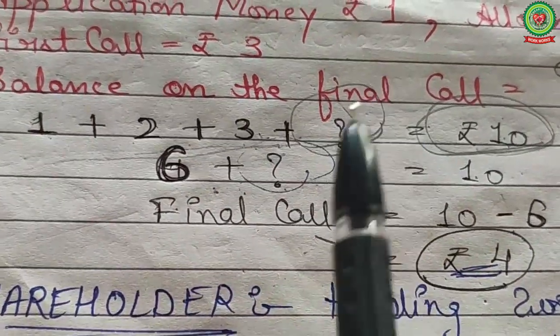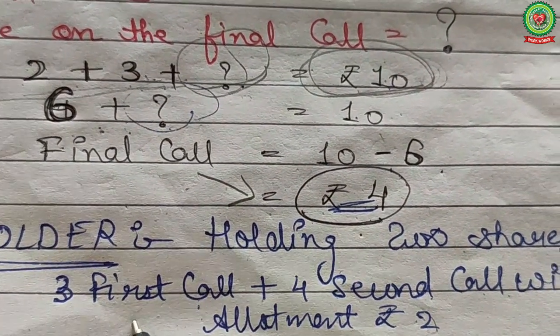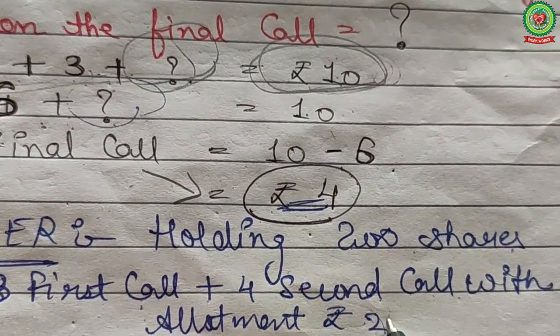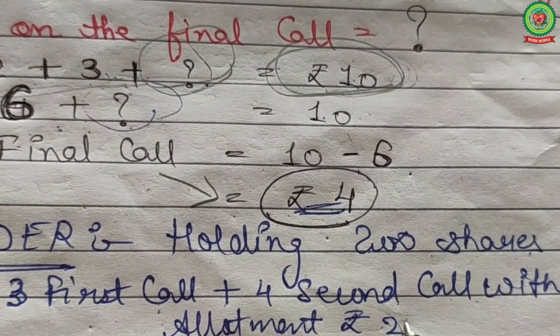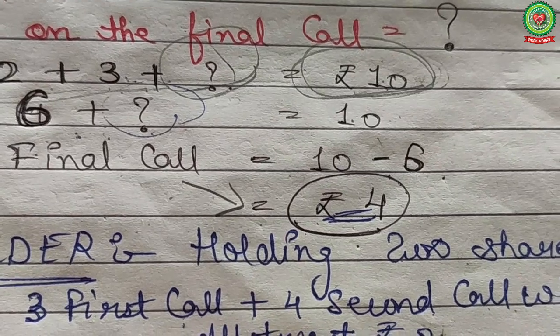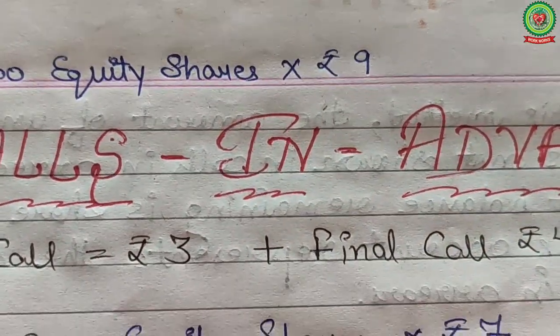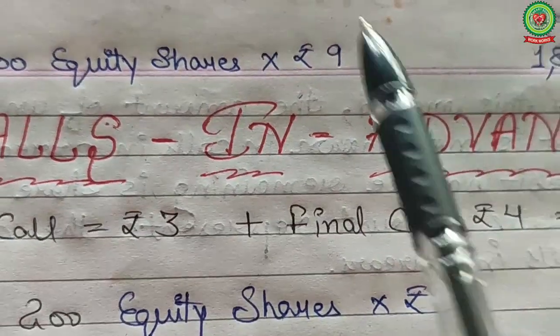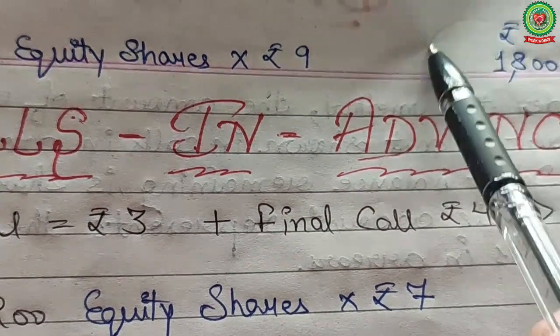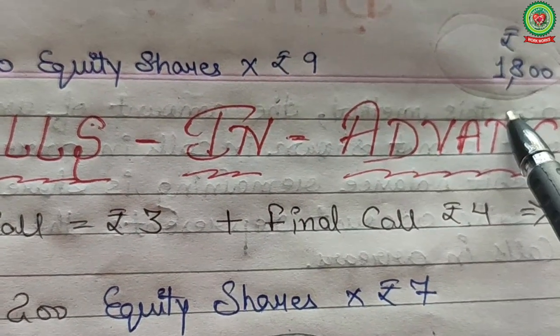Clear? Now the next point, the shareholder holding 200 shares paid rupees 3, rupees 4, both calls in advance before due date along with the allotment rupees 2. Total rupees 9 paid by the person. Now 200 equity shares multiply 9 is equal to 1800 received from the shareholder.